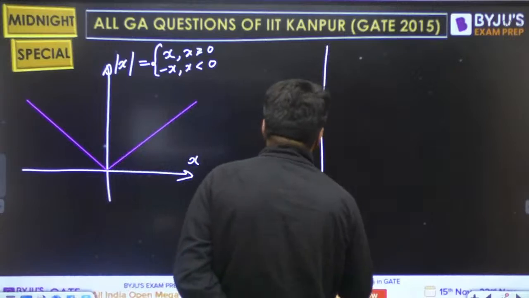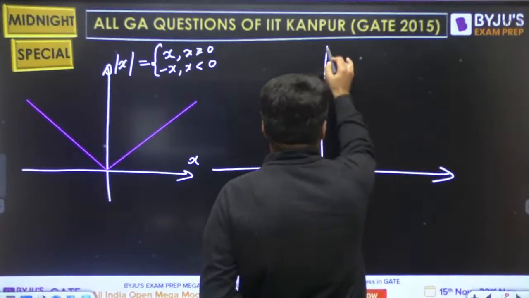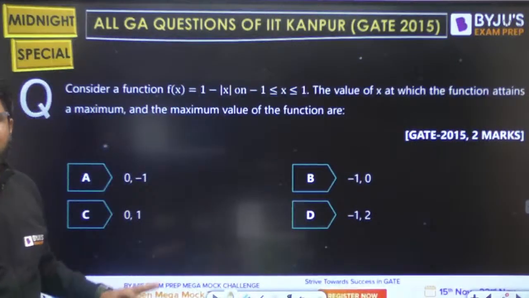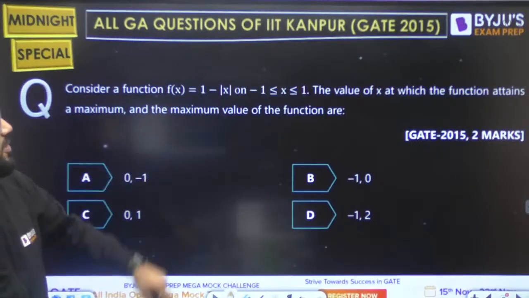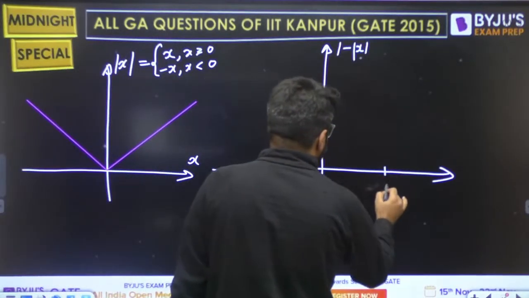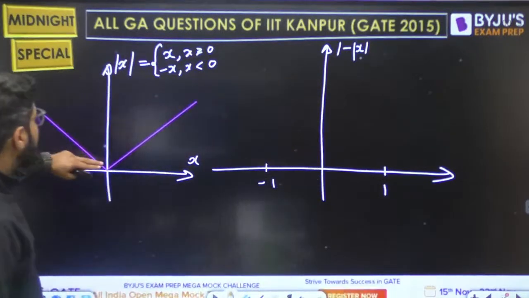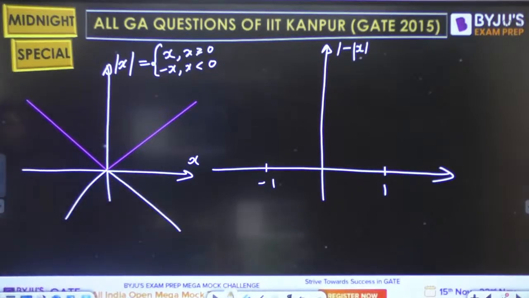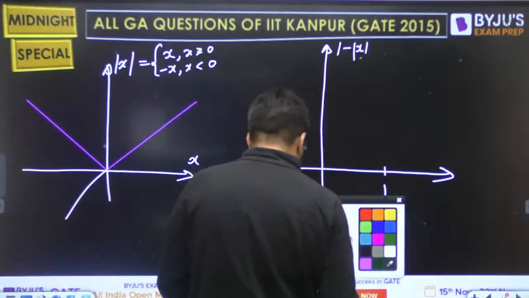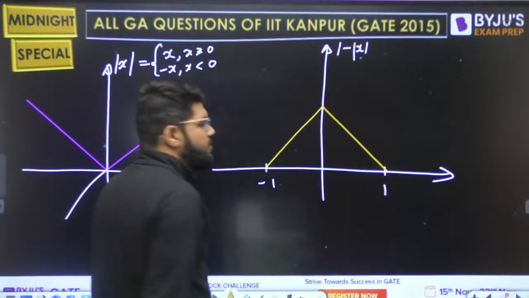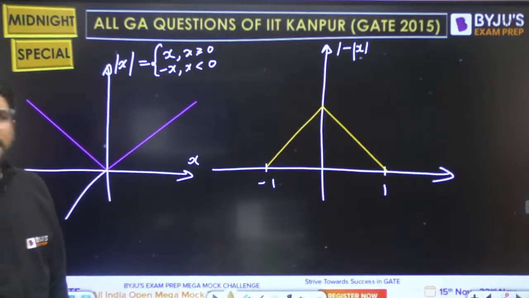But the question is asking you to sketch the 1 minus mod x function. No need to go for any calculation. It's a graphical observation, only for the range minus 1 to 1. So when you take 1 minus modulus of x, this will be minus of modulus x plus 1. So uplift it, and this is the graph that is going to be there. Right, this is the graph.